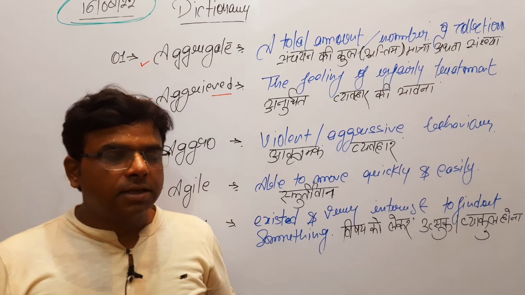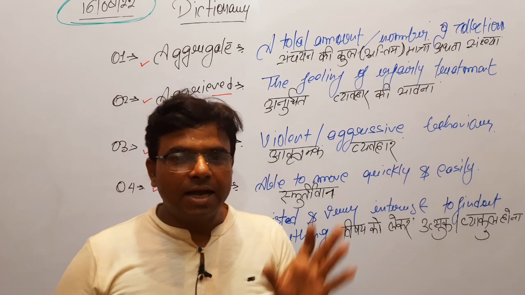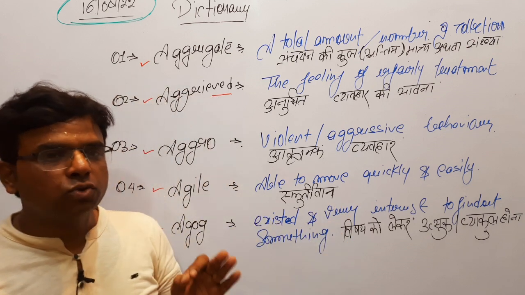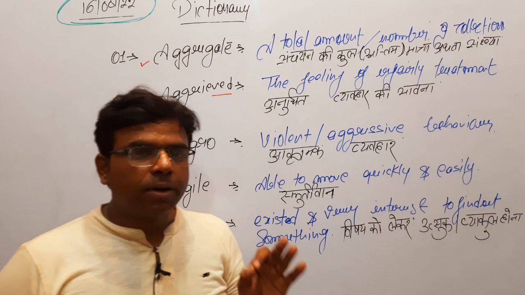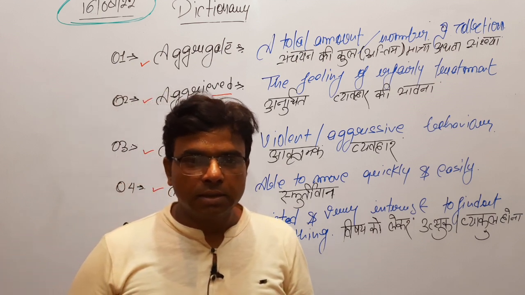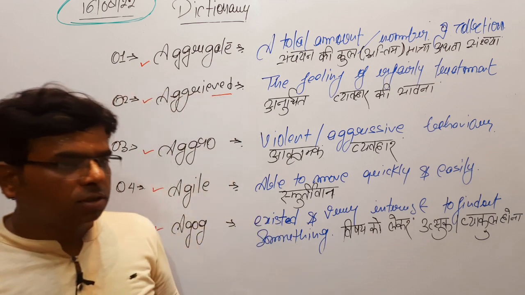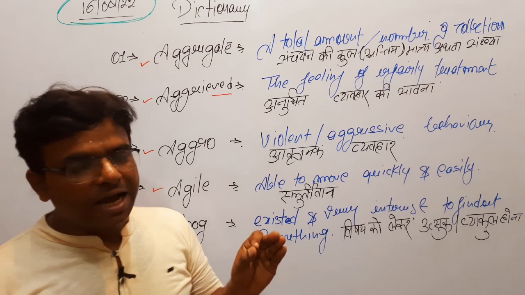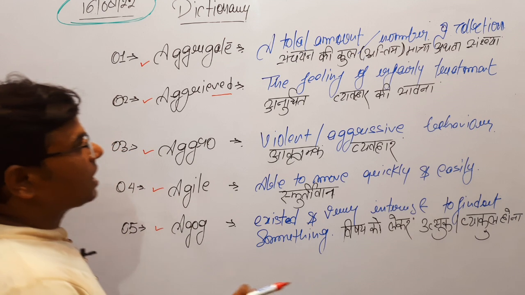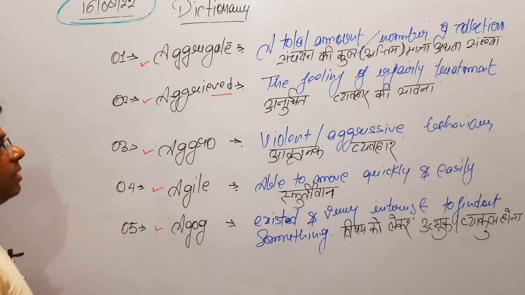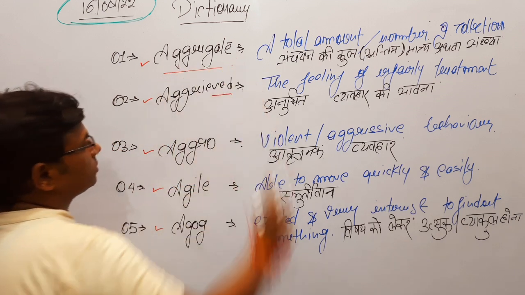So I answer, the aggregated amount is 99, or 2.5 kg, or 2.5 lakh rupees, or 5 liter, right? So the last number or the figure is known as aggregate.